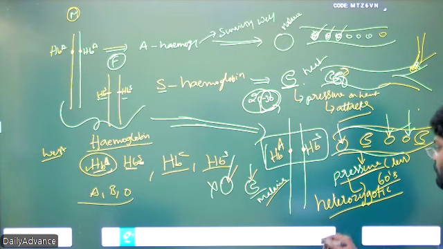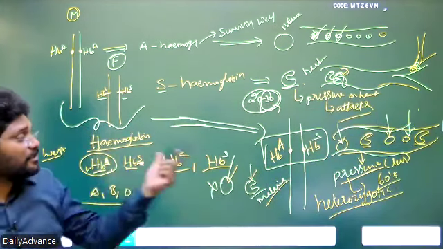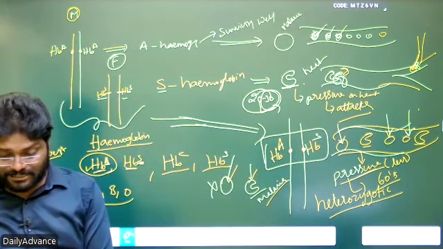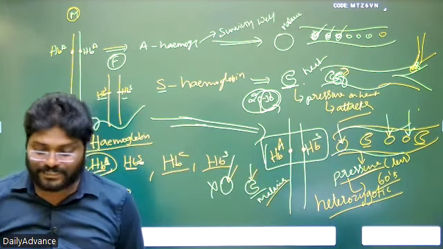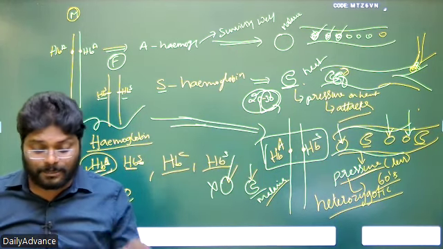So heterozygotic advantage. In these malaria areas, an individual born with the heterozygous condition, HbA HbS, has an advantage over the homozygous condition, that is HbA HbA or HbS HbS. So incomplete dominance.